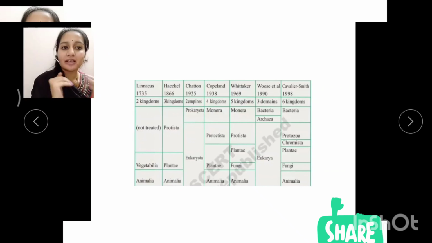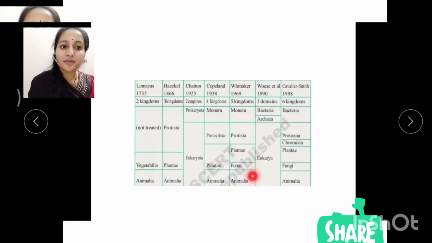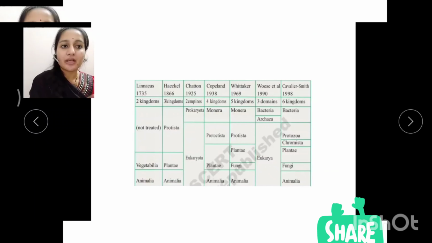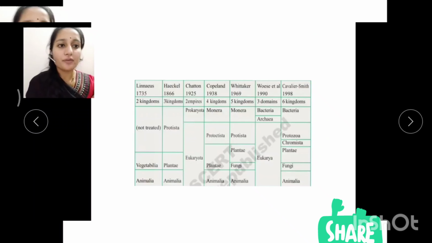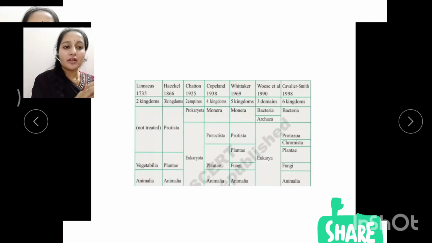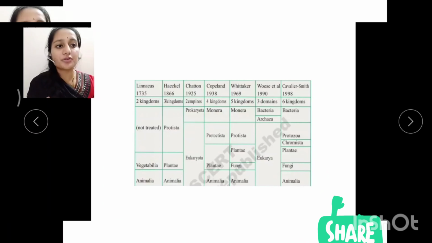So he divided the Monera into bacteria and archaebacteria or archaea. And Protista, Plantae, Fungi, Animalia, all these he considered as Eukarya. So when you consider, we got the three domains here. And the next scientist, Cavalier-Smith, in 1998, explained the six kingdom classification, which involves bacteria, protozoa, chromista, Plantae, fungi and Animalia. So this six kingdom classification is also acceptable, but all the scientists are using the five kingdom classification.